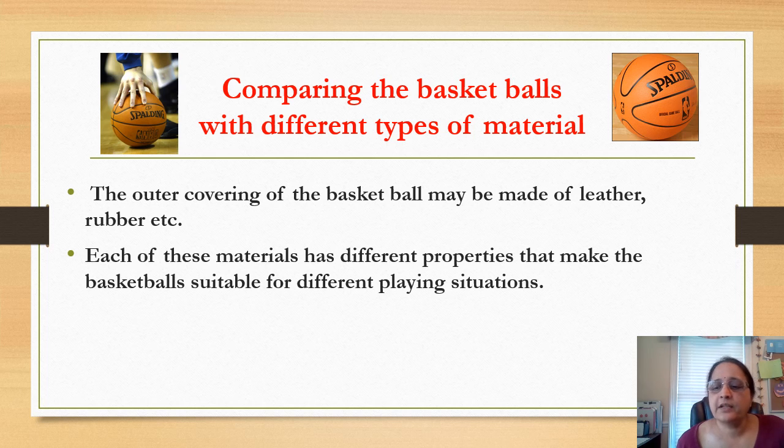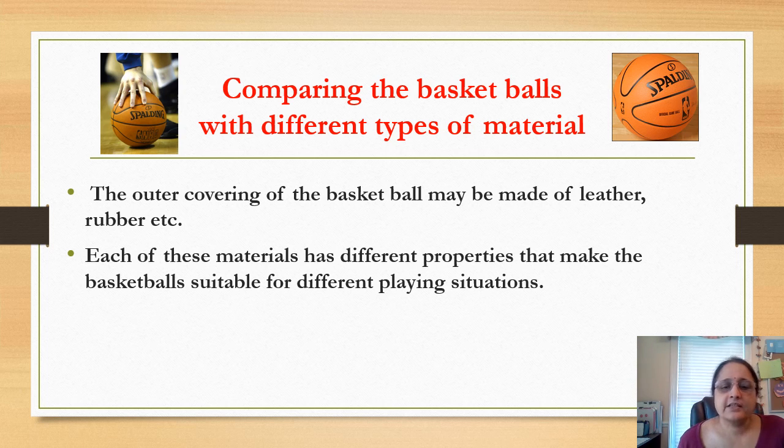If you compare basketballs that are made with different types of material, you will find these intensive properties clearly. The outer covering of a basketball may be made of leather, or rubber, or a synthetic composite that is suitable for different playing situations.